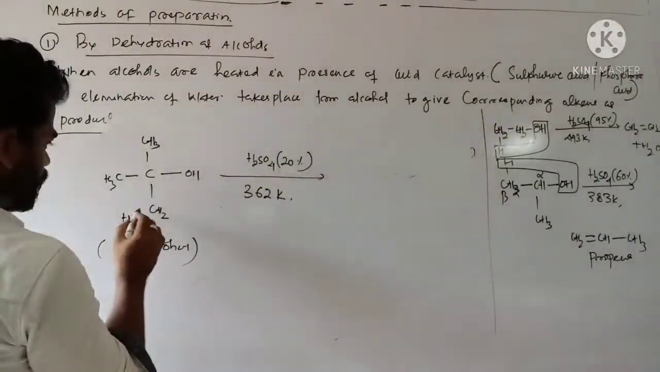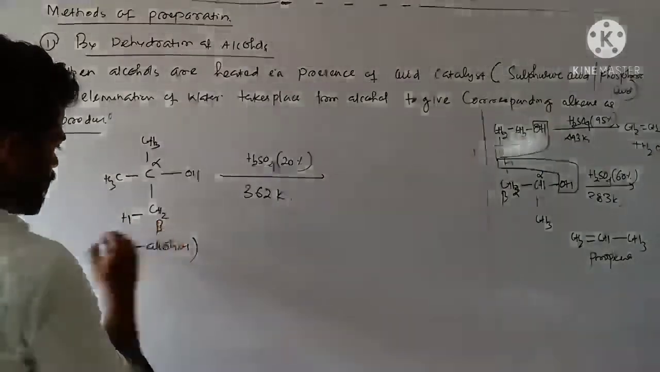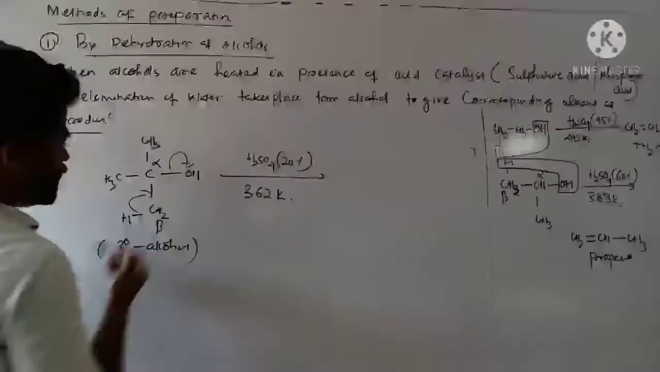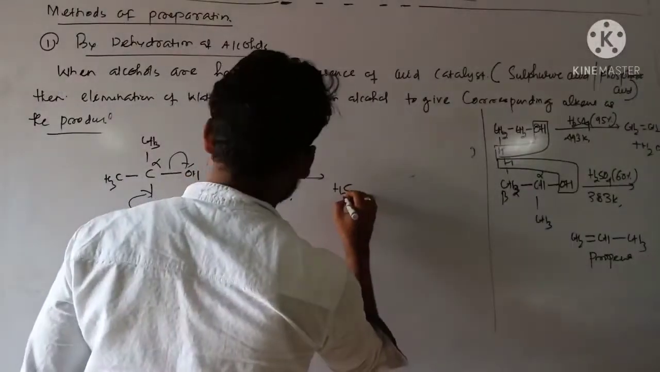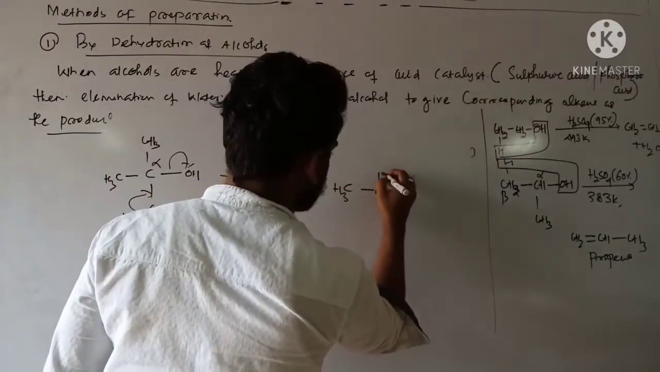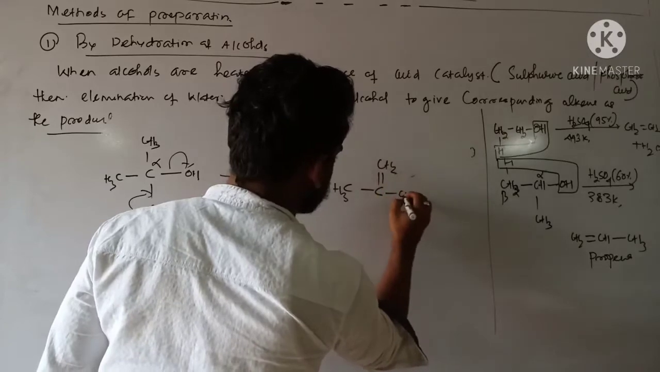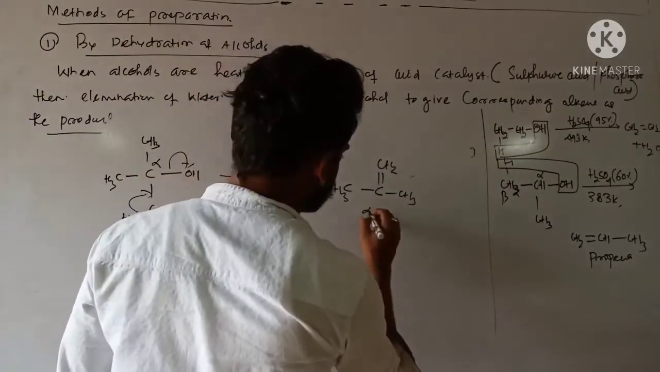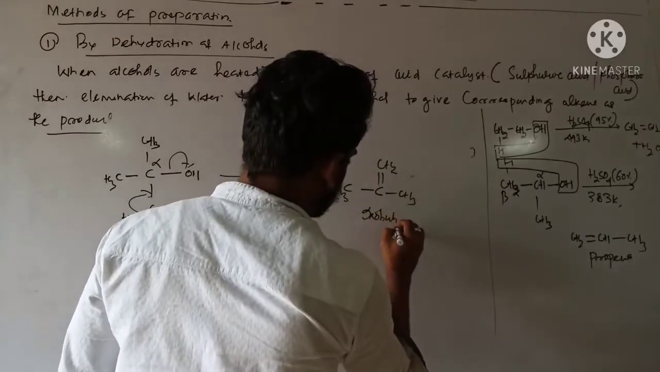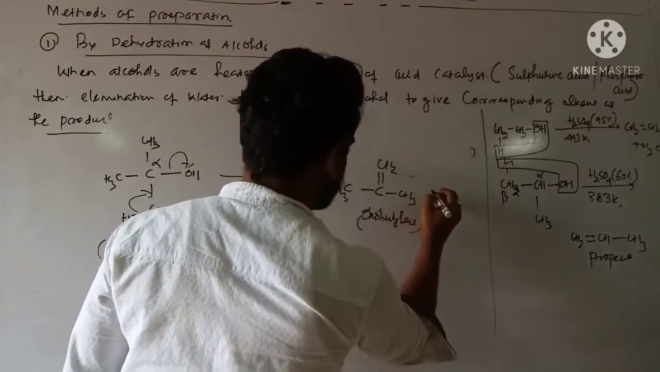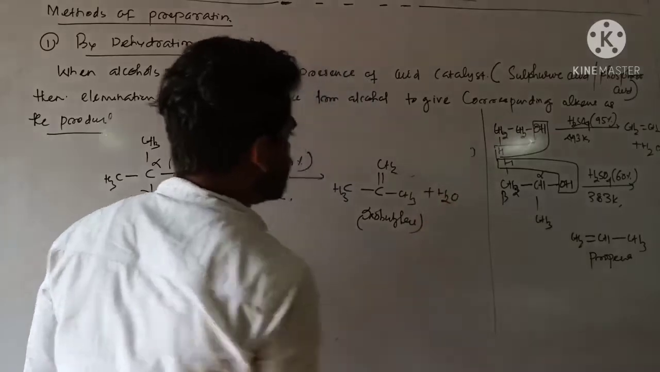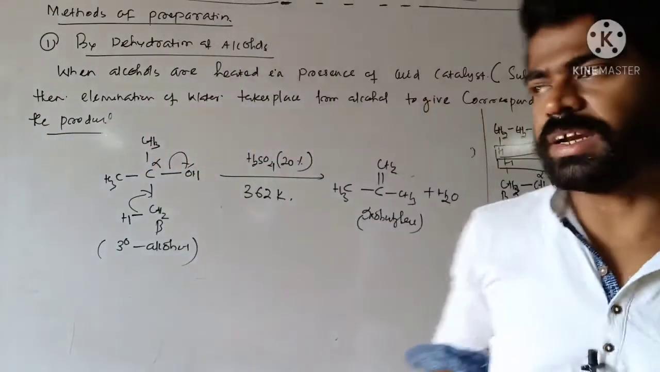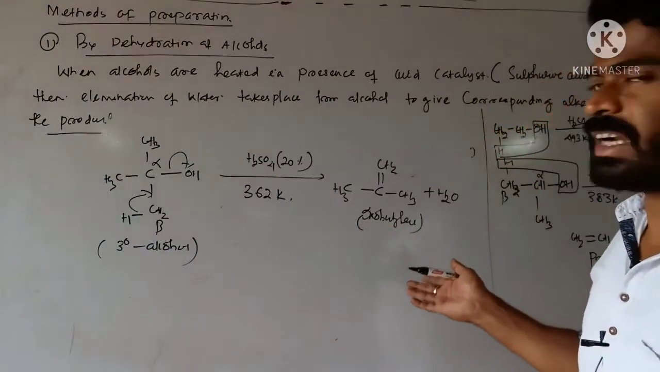So this one is alpha and this one is beta. You can consider either methyl group as beta carbon. So this is isobutylene, you can get CH3, C double bond, CH2, CH3. So this one is isobutylene plus H2O. So what are the distinctions you are getting over here? What are the differences you are getting by considering primary, secondary and tertiary?